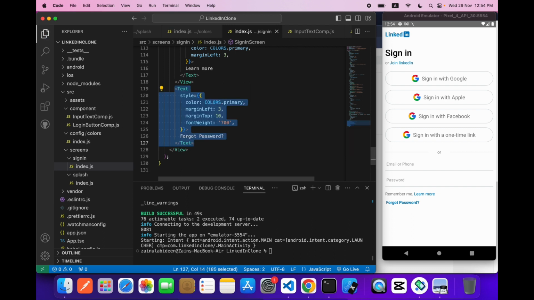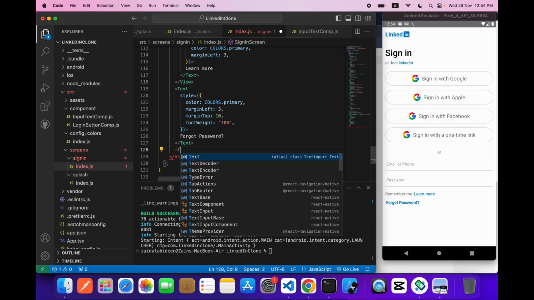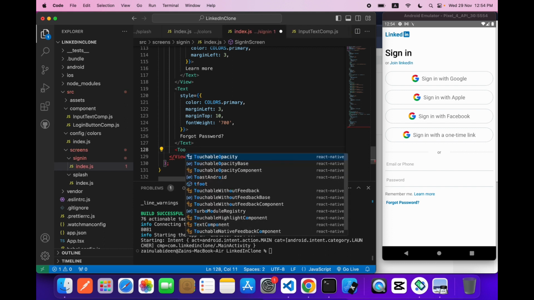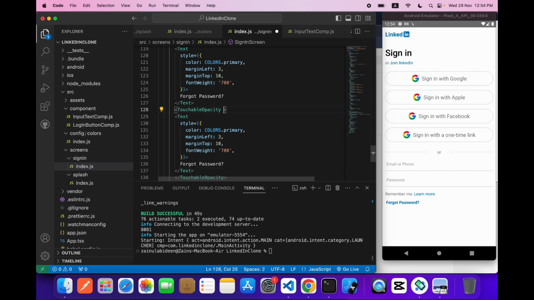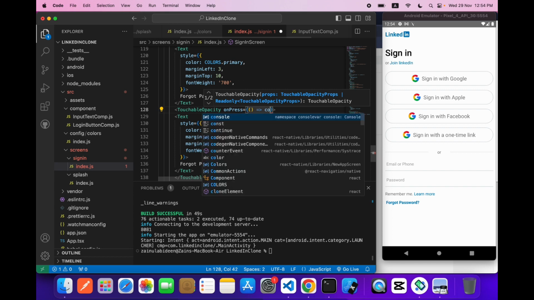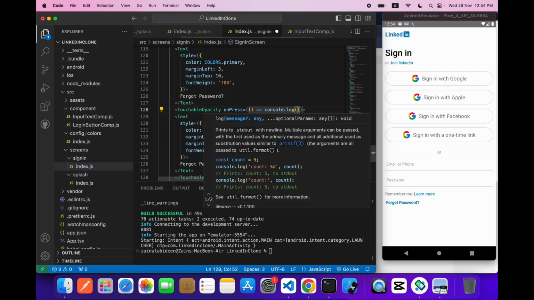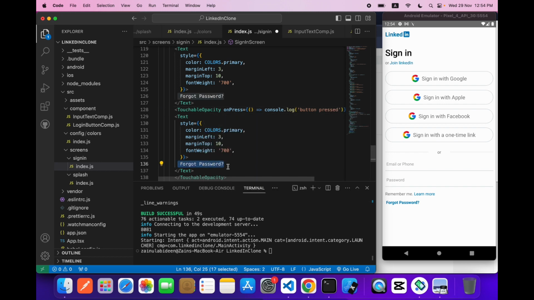Now let's just make a button over here. The button will also come in a touchable opacity, and it will also have an onPress. I will say console.log, and I will say button pressed. Now it is a continue.